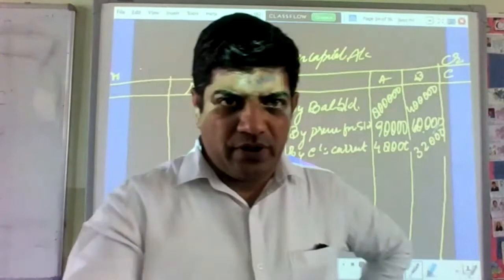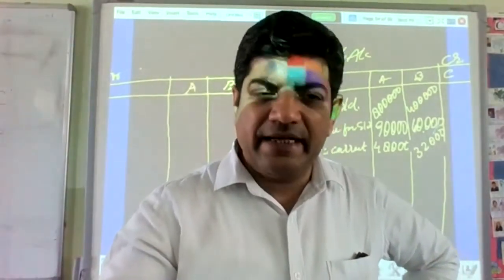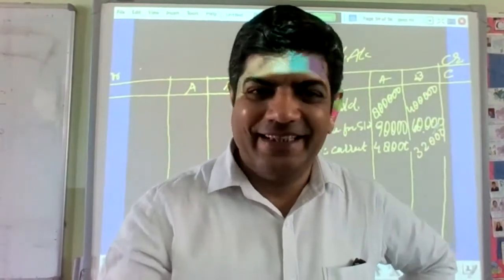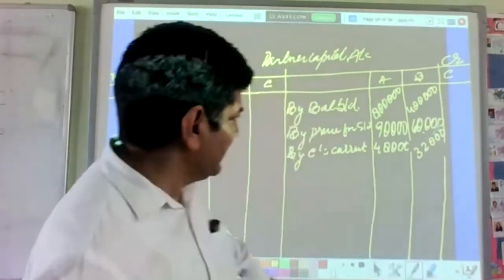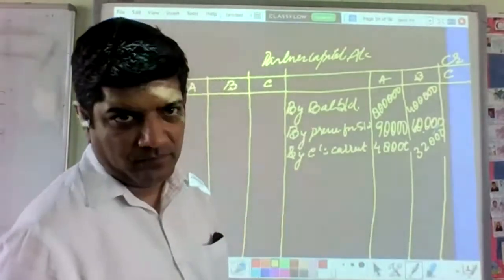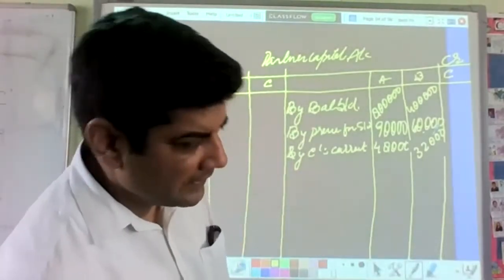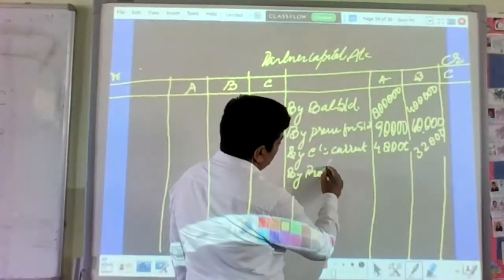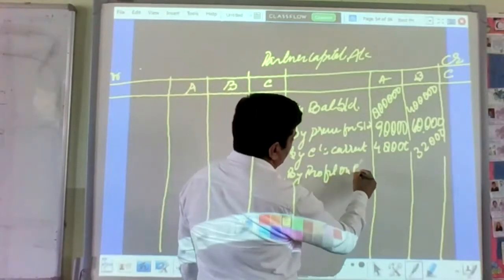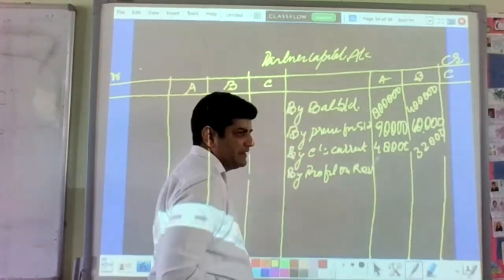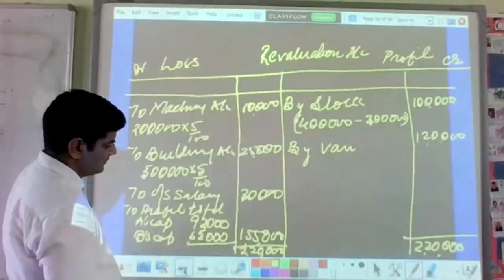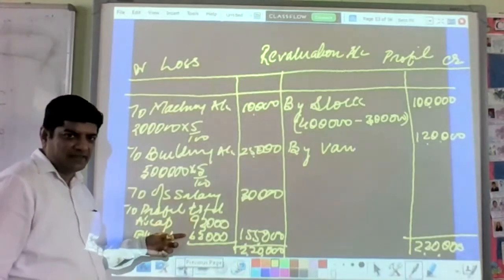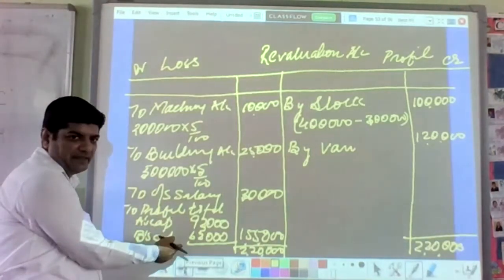अब नेक्स्ट मैं पूछता हूँ स्नेहा से. May I disturb you, Sneha beta? Okay, can you tell me what will be the next we can transfer here? Sir, by revaluation account. Yes, well done, my baby. By profit or revaluation. How much is there? Sir, 93,000 and 62,000. 93,000 and 63,000, which already we have calculated.